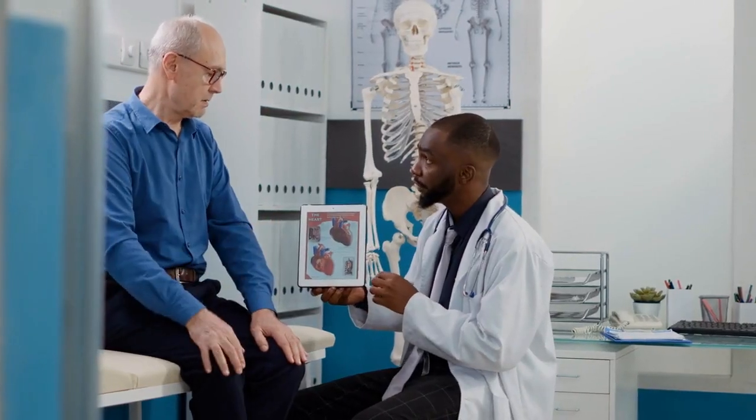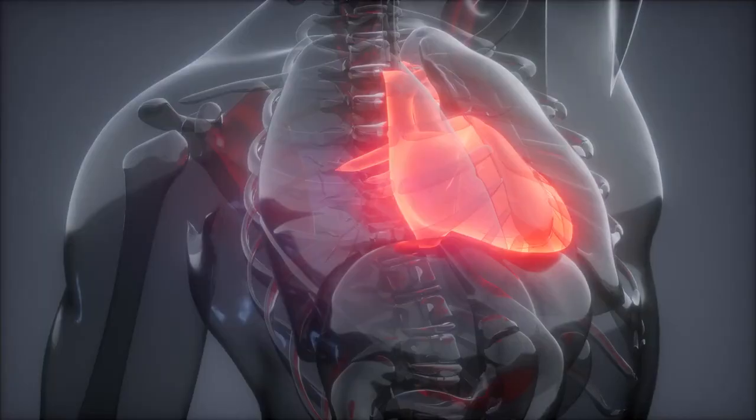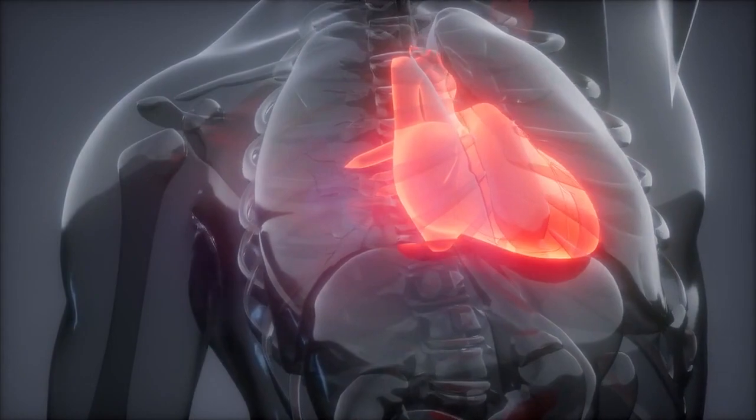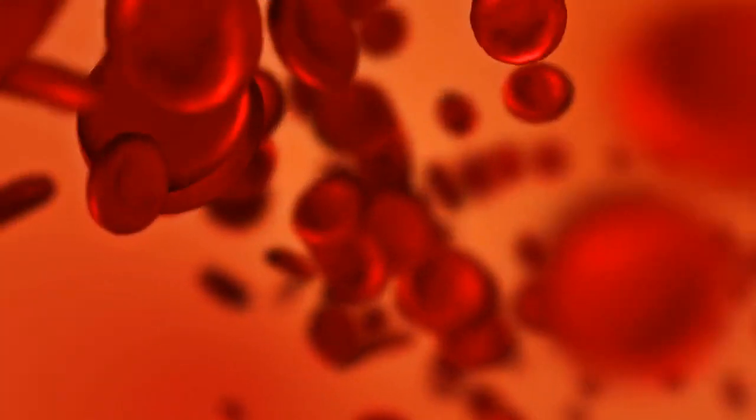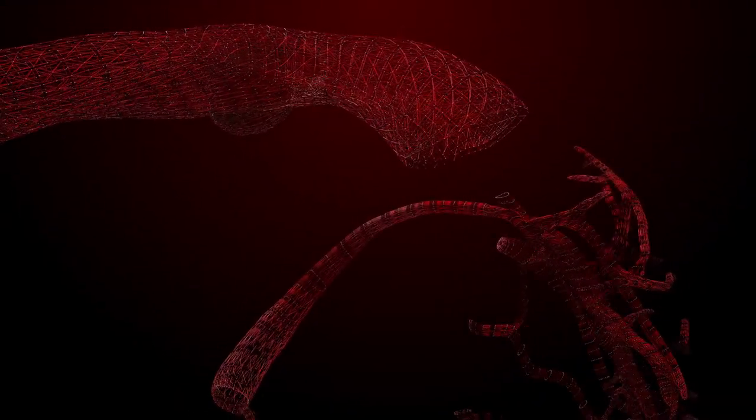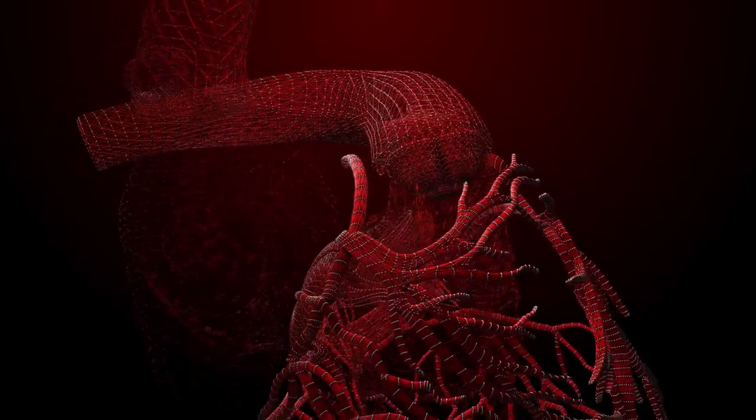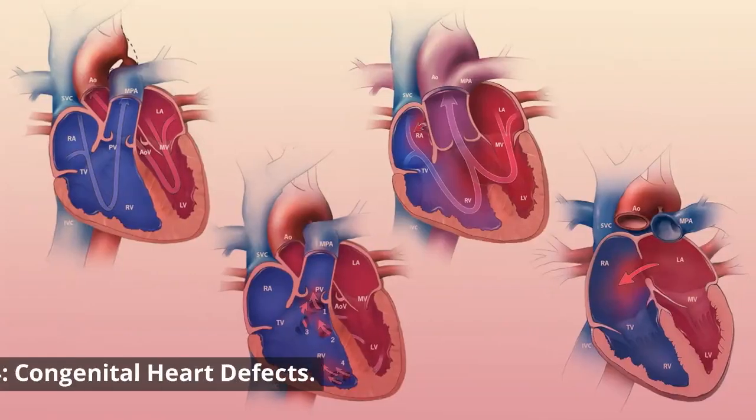Valvular heart disease can manifest in different ways. Valve stenosis occurs when a valve becomes narrowed, hindering the flow of blood. This puts additional strain on the heart, as it must work harder to pump blood through the constricted valve. Valve regurgitation, on the other hand, happens when a valve fails to close tightly, causing blood to leak backward into the previous chamber.